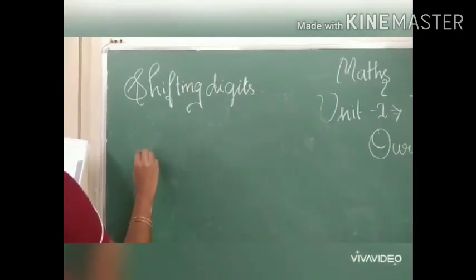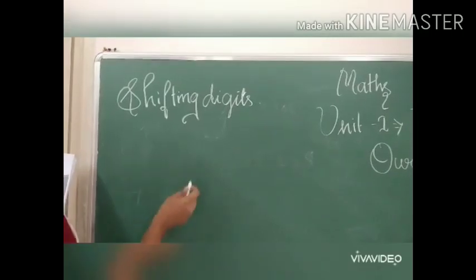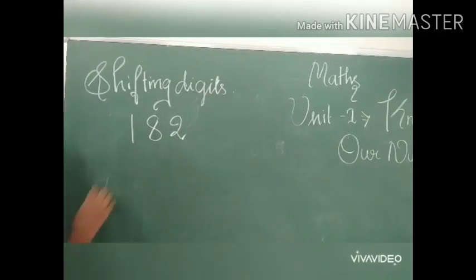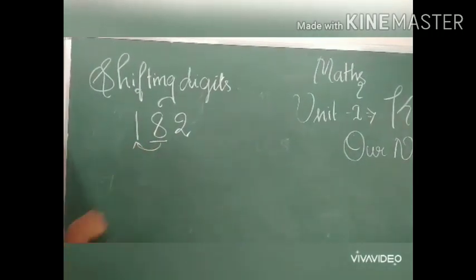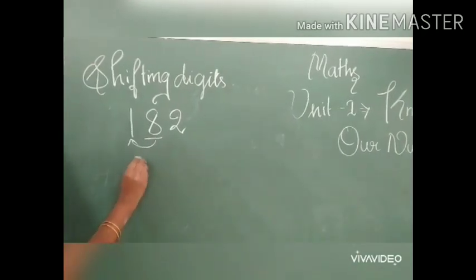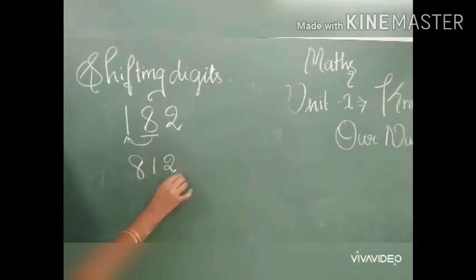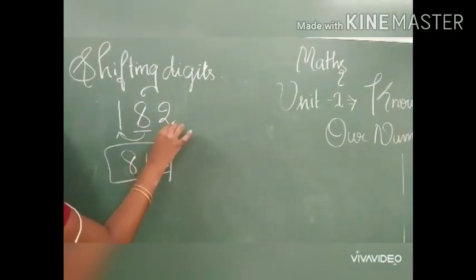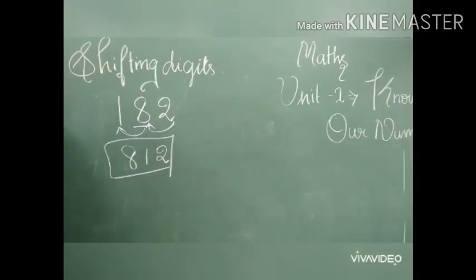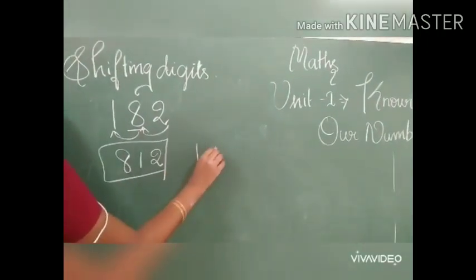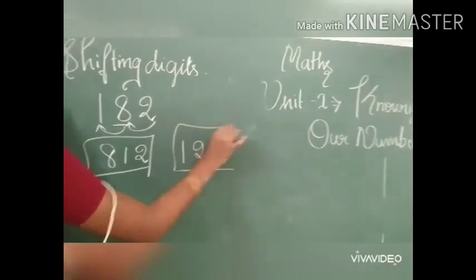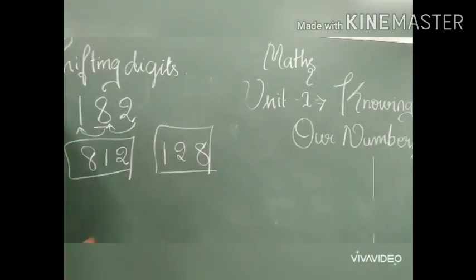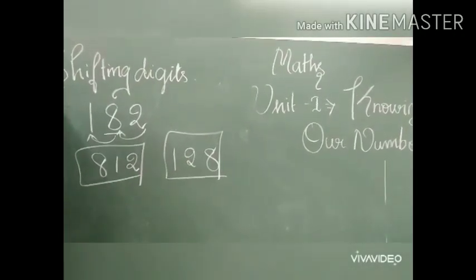It would be fun if the digits in a number could shift from one place to another. For example, think about this number. If you shift this 8 to the hundreds place, what will happen? 8, 1, 2. So 812 is greater than the original number, right? If you shift this number to the tens place, what will happen? 1, 2, 8. Now this number is smaller than the original number. Really it is fun, children. You can try with different digits. Okay.